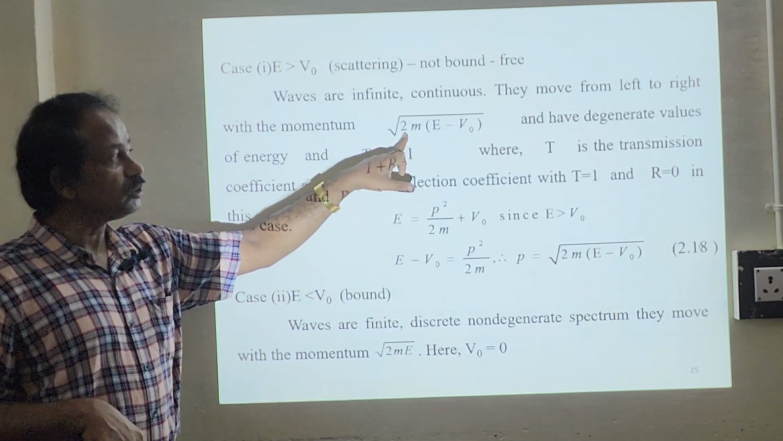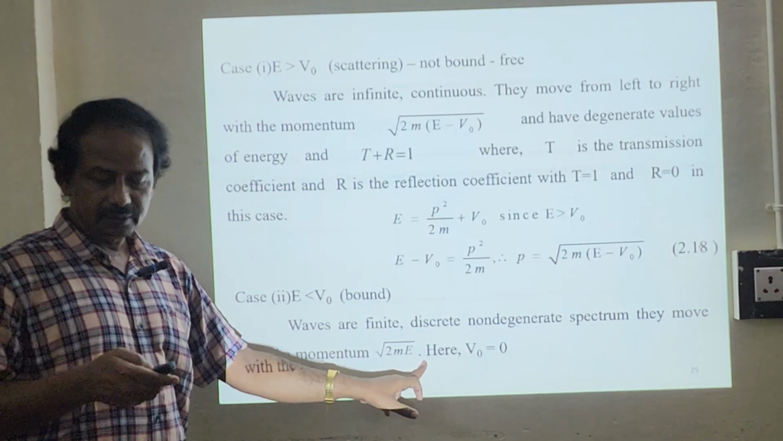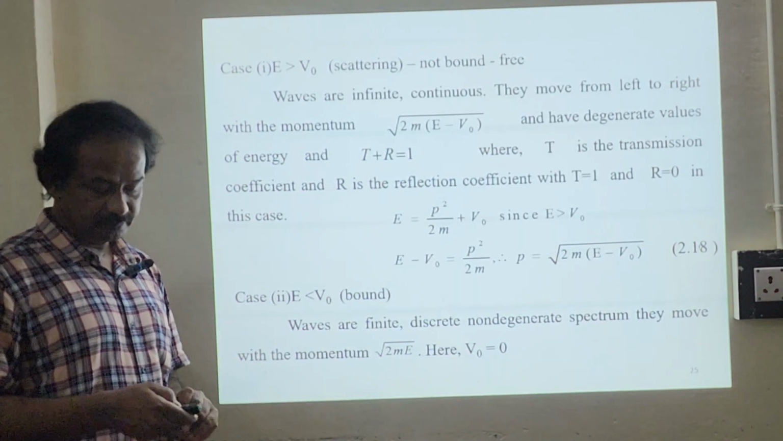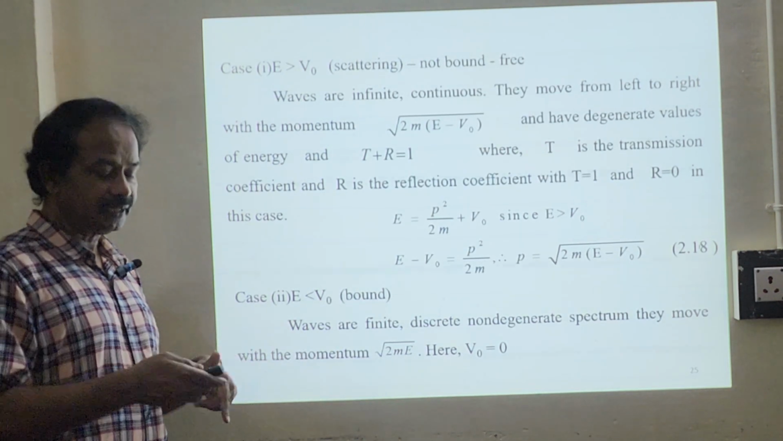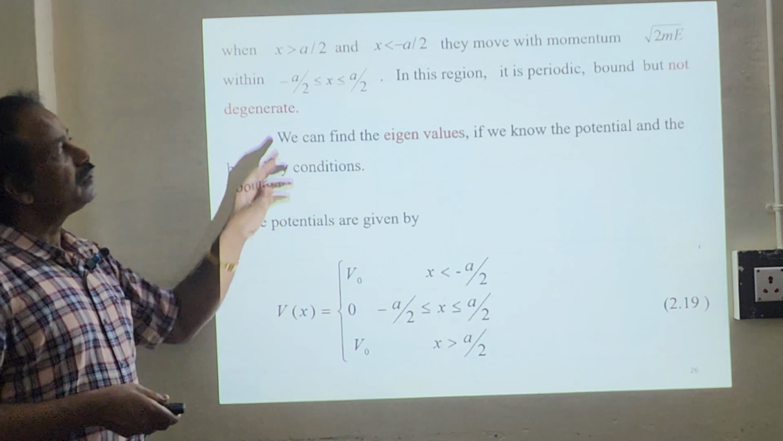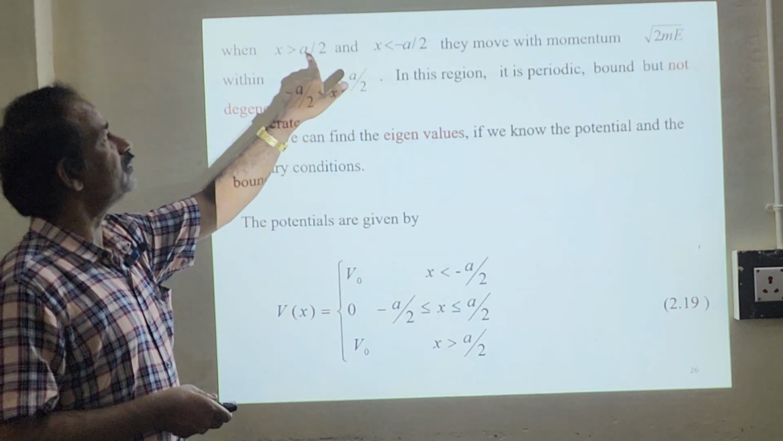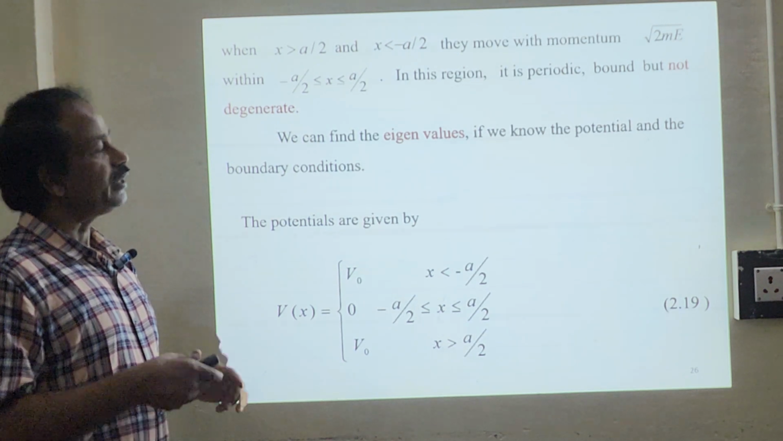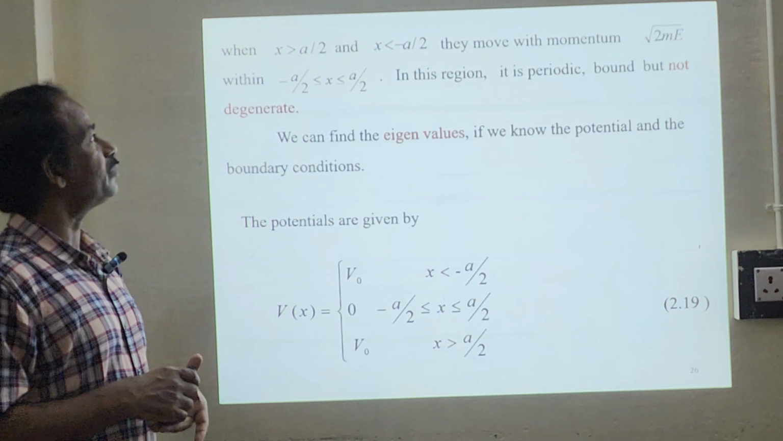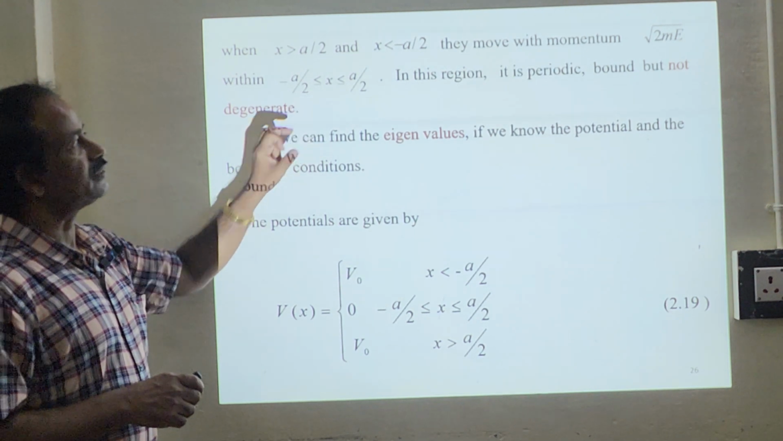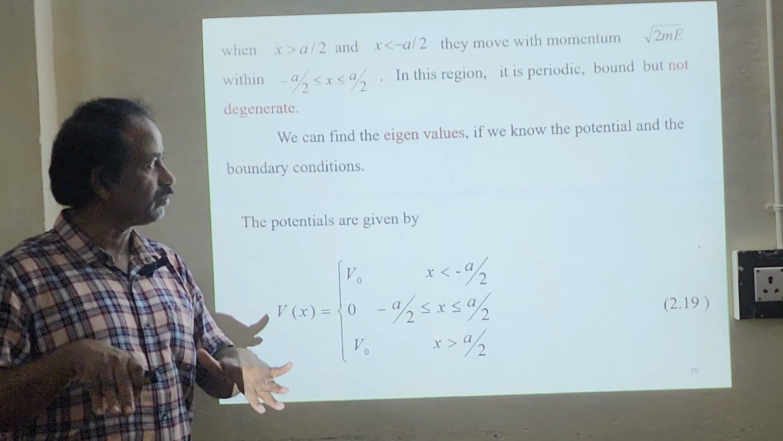Here it is root of 2m(E minus V naught). Here V naught equals 0 inside the well. So that's why momentum equals root of 2mE. So with this momentum, the particle will move inside the well, with the boundary X less than A by 2 and X greater than minus A by 2. Okay. So within this region it is periodic, bound, but not degenerate. We are going to look into this.